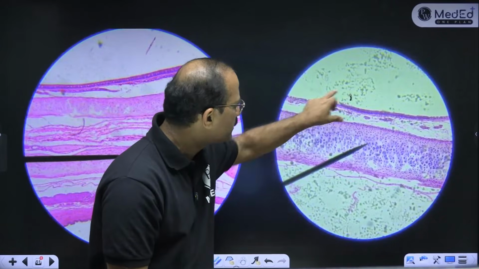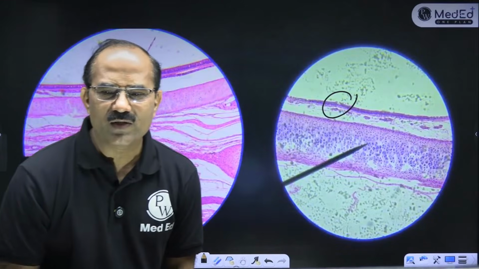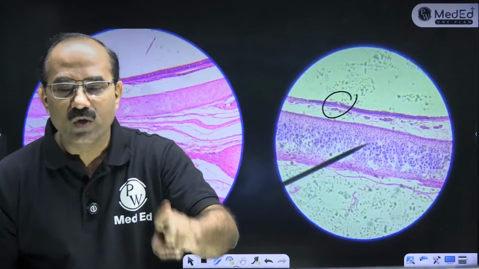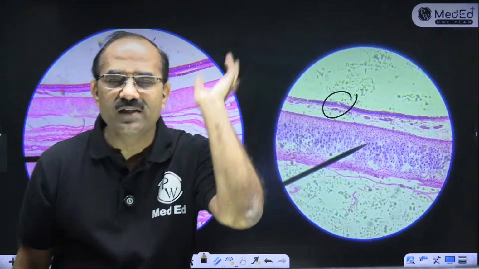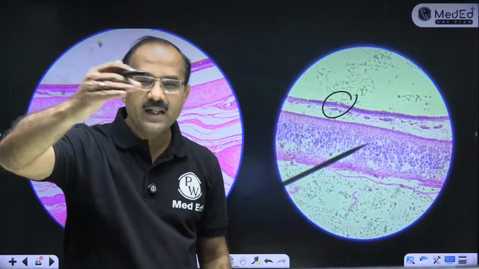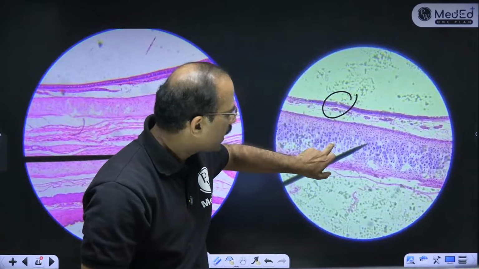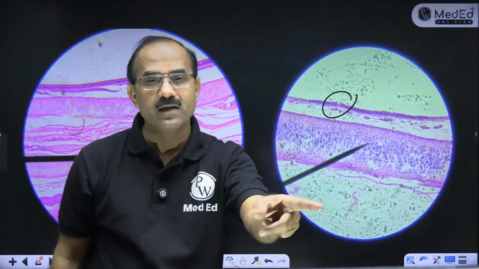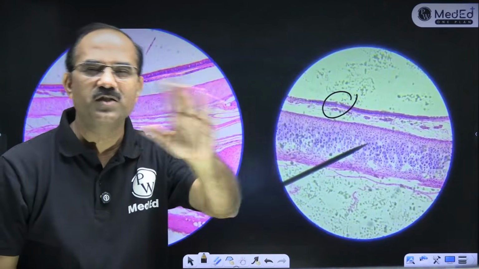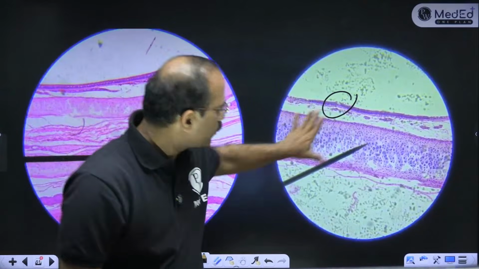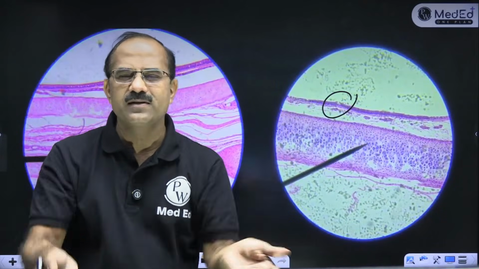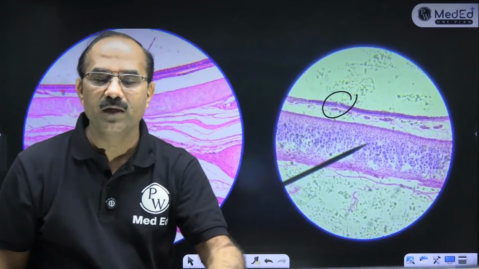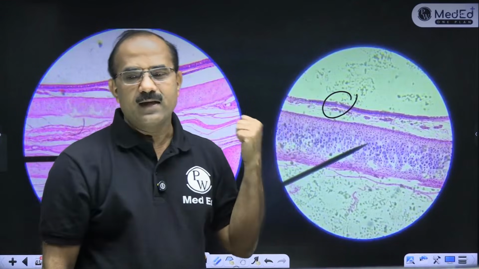It is hyaline cartilage, but look at this also. This is pseudostratified ciliated columnar epithelium with stereocilia. So you see pseudostratified ciliated columnar epithelium, and you see hyaline cartilage. So this has to be trachea. If you write it as hyaline cartilage, you get half marks. If it is only hyaline cartilage, then you write hyaline cartilage. But if along with hyaline cartilage you see pseudostratified ciliated columnar epithelium, that has to be trachea.